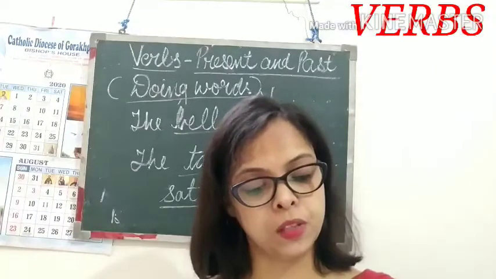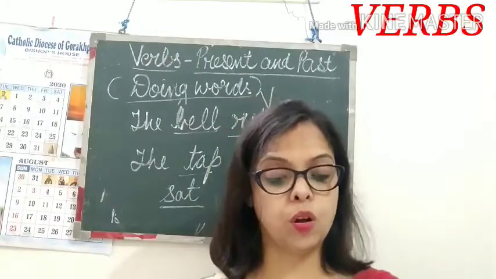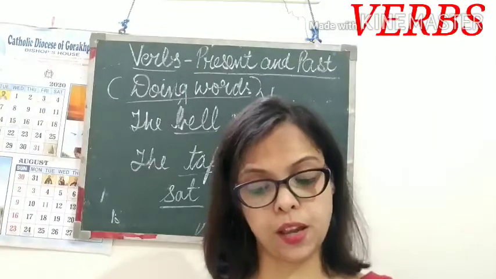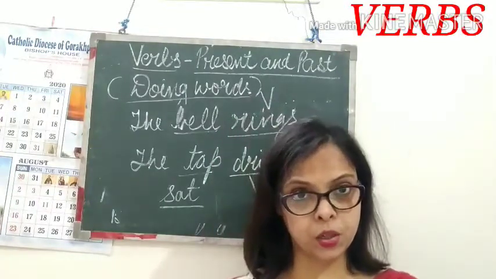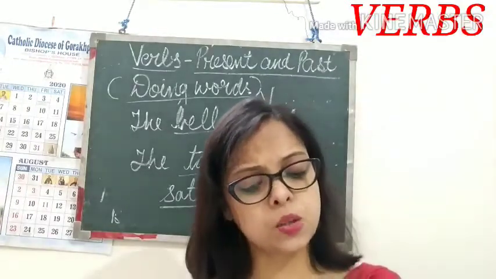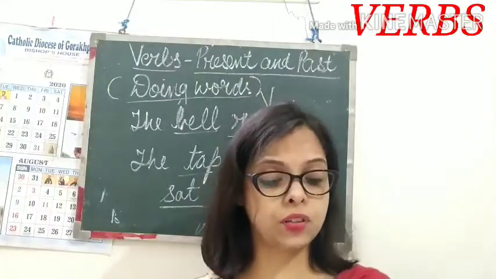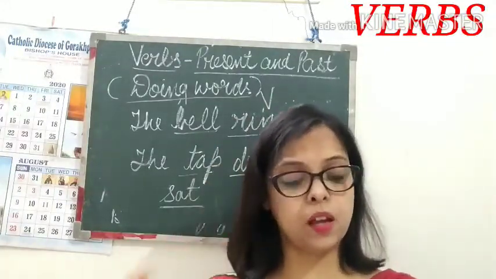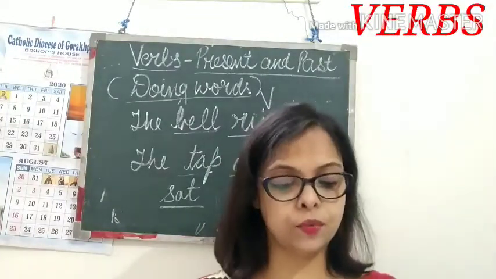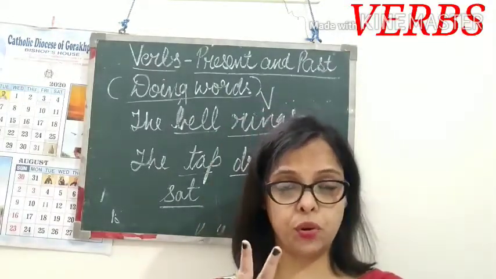Told is a verb. Zara and Sohail did their homework in the evening. Now here see, the action is did. So did is the doing word here, showing action, so it is a verb. The princess combed her long black hair with a silver comb. Now the action being done is combing, so combed is the verb. Anya ate a sandwich and drank a glass of orange juice. Now see, there are two actions going on here.